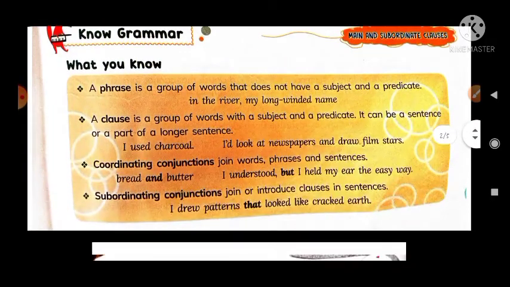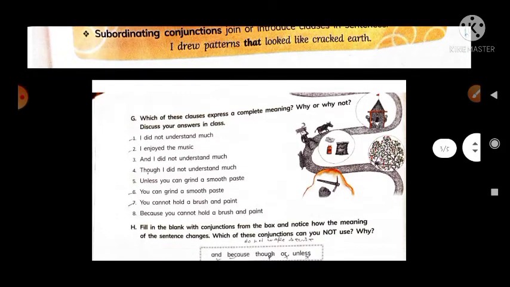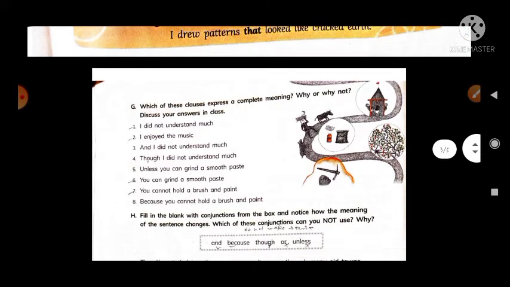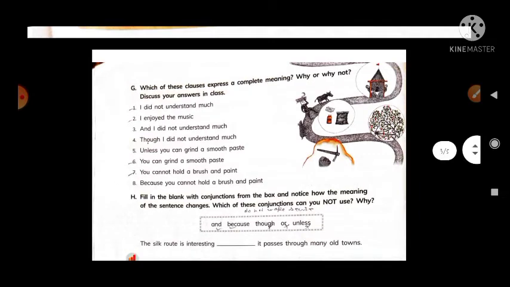Okay, now next is: which of these clauses express a complete meaning, why or why not? Discuss your answer. I explained this exercise in the video. So you have to know about the clause, and how these clauses express a complete meaning, and why or why not.